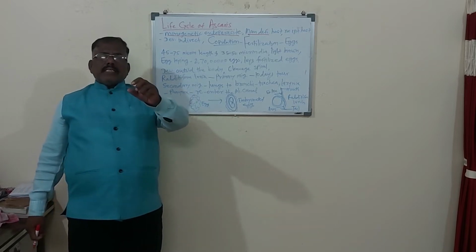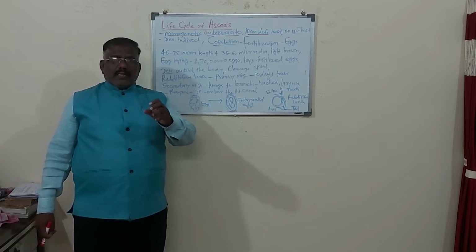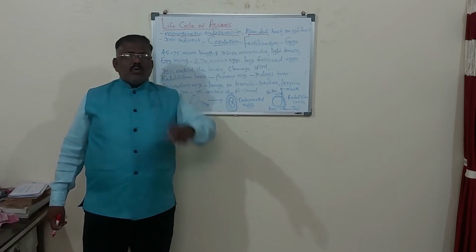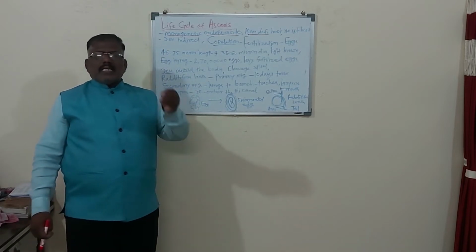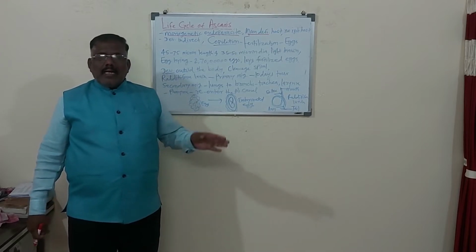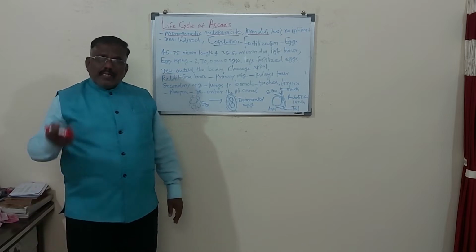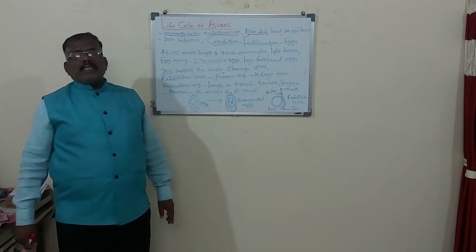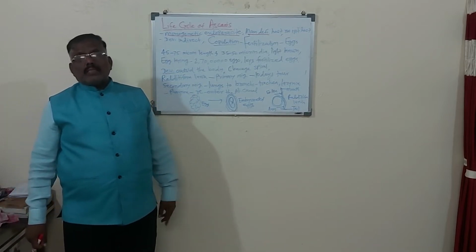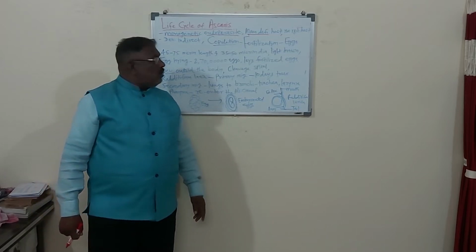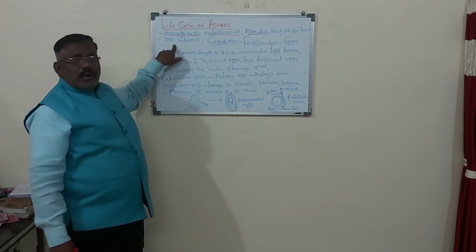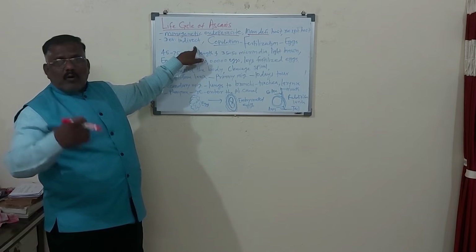And after hatching, when it comes out of the egg, if it does not look like the parents, it is just like a larva and transforms through several forms. In the final stage, it looks like the parents. That is called indirect development. So here development is indirect, meaning larval forms are there.